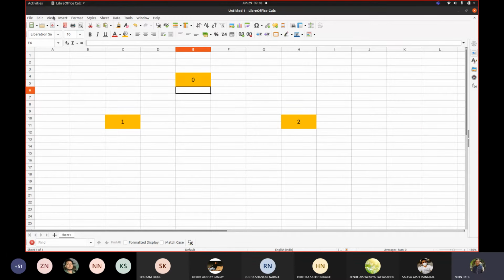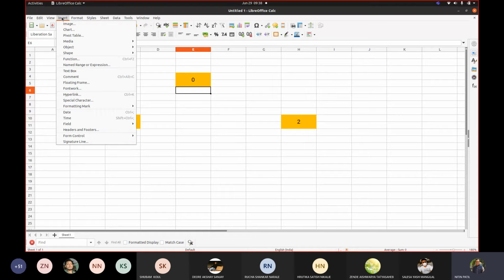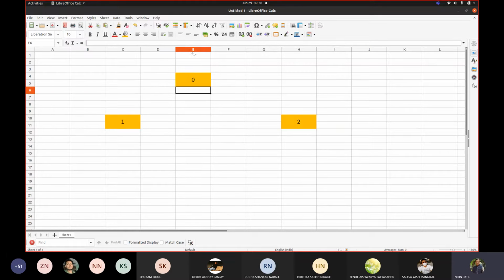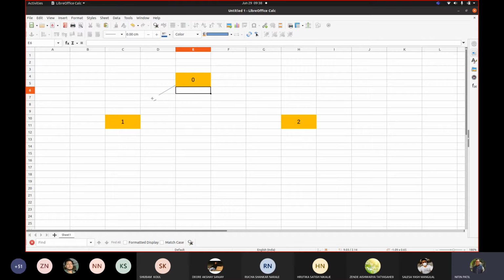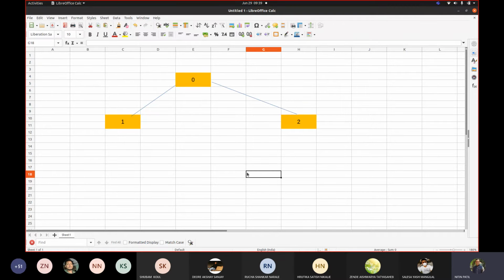Let me see, can I draw the line? Yeah, object shape. So it is something like this, correct? Fine. So this 0 created 2. Then what is this 0? This 0 is internally executed by the system, which is not shown.